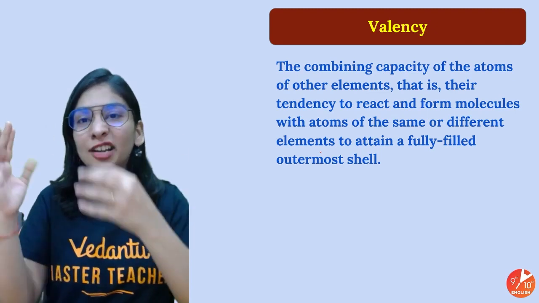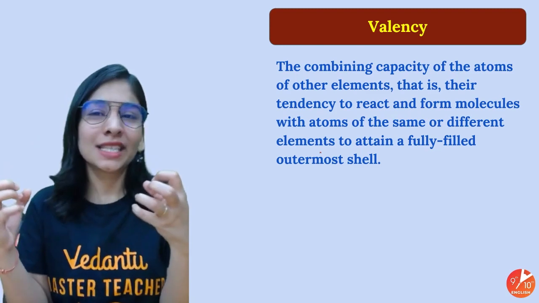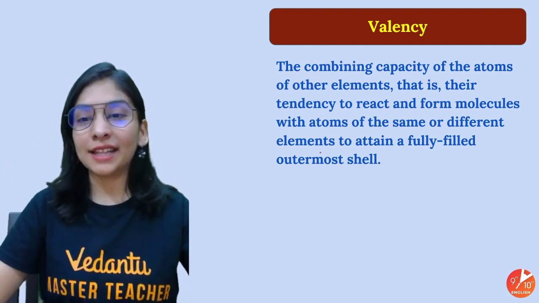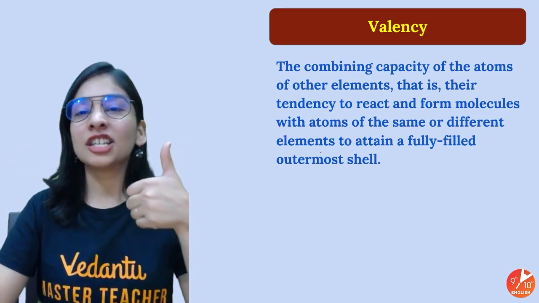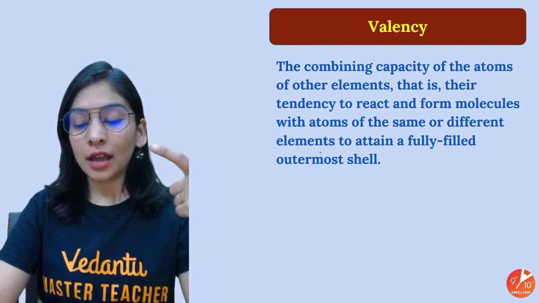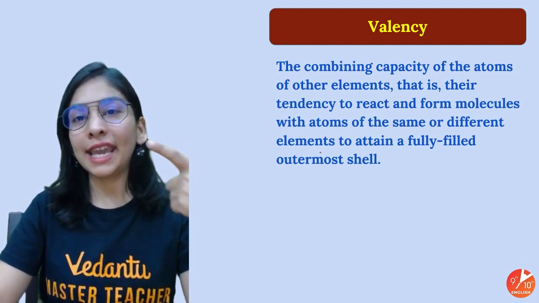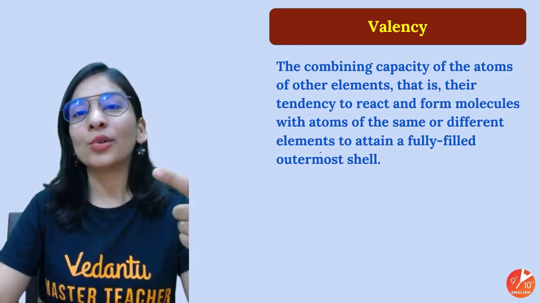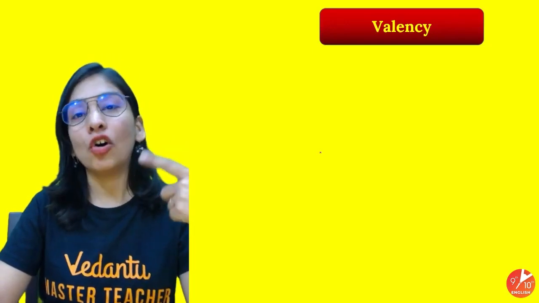Either one will lose an electron and the other will accept it, or both will be like, we are of the same family and we'll share electrons with each other. That defines the valency. One way to define valency is the combining capacity of an element. Second way: to follow a stable configuration, an atom loses, gains or shares electrons, and the number of electrons lost, gained or shared is known as its valency.